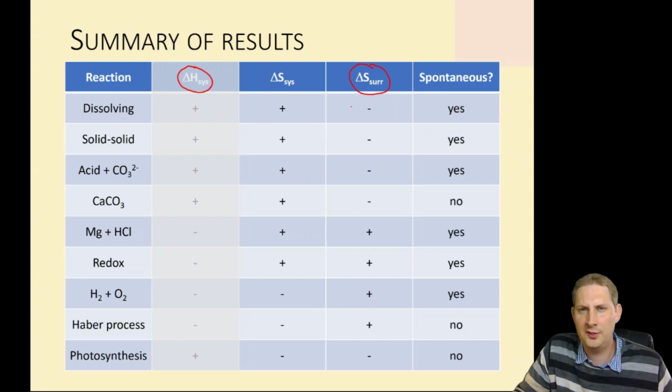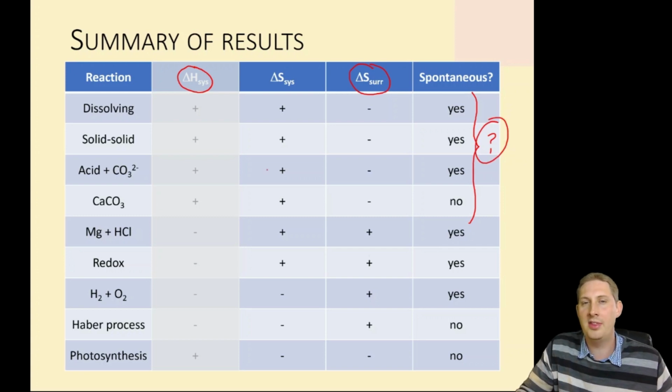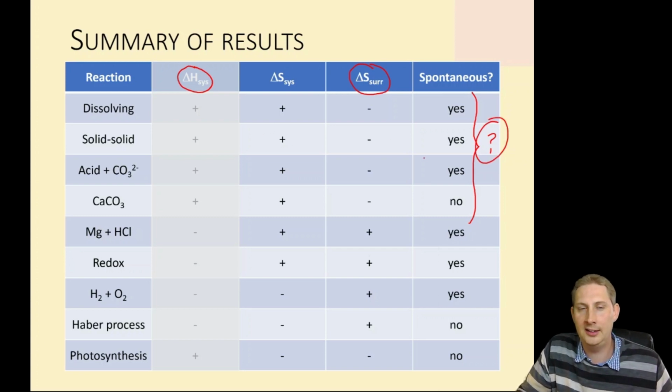Let's focus on the first few. In this case, for the dissolving, there was an increase in entropy of the system, but a decrease in the surroundings, and it was spontaneous. The same is true for that solid-solid reaction and the acid and the carbonate, but look here. For the fourth reaction, the thermal decomposition, we also have an increase in entropy of the system and a decrease in entropy of the surroundings, but this reaction is not spontaneous.